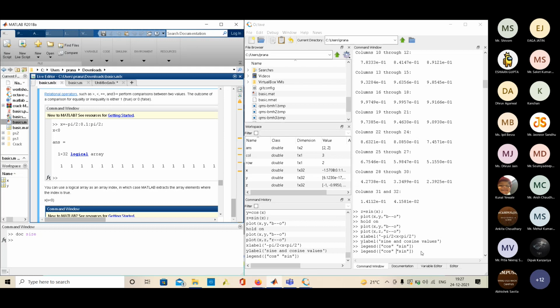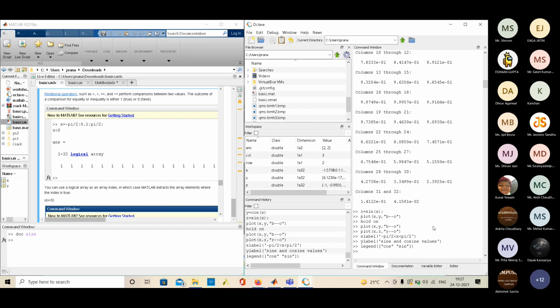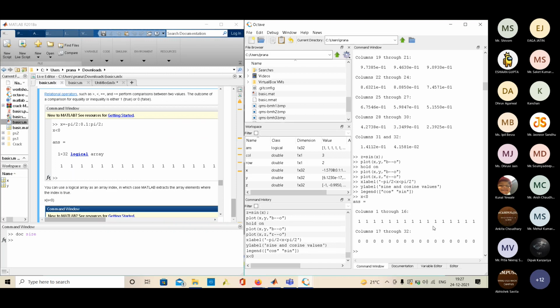The outcome is represented by 1 as true and 0 as false. Let me write. So x is values from -π/2 to +π/2. If I write x less than 0, we can see the initial 16 values are 1 and the next 16 values are 0.